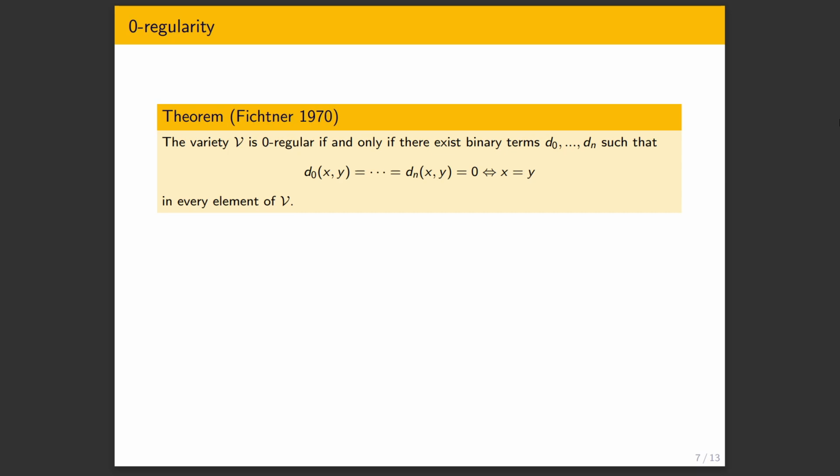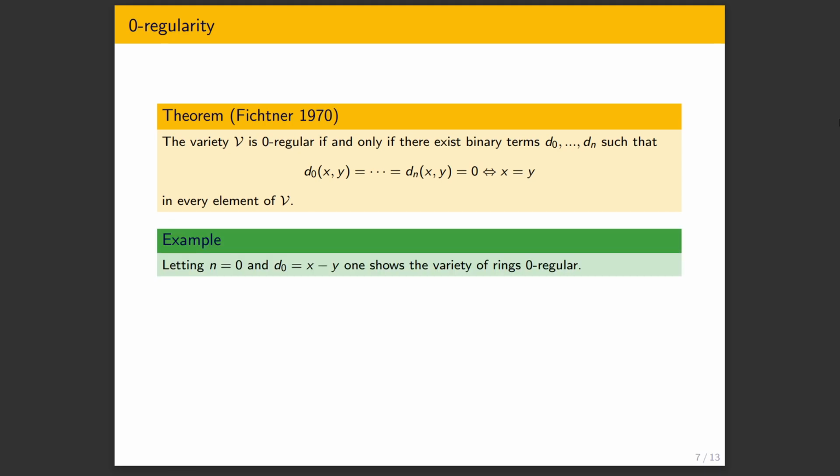And it makes sense that intuitively this would tell us that the congruence is characterized by its equivalence class at 0, because we can recognize equality by looking at 0 with these terms. So some examples, we can immediately see that the variety of rings is zero regular, which we would expect, because, well, we can quotient in rings by the usual ideals.